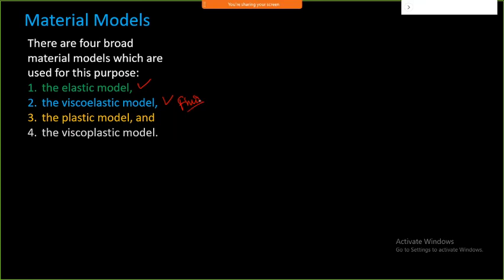Viscosity is a fluid property and it is related to fluid. That's what is called a viscoelastic model, a plastic model and a viscoplastic model. In viscoelastic there is a recovery. In viscoplastic there is no recovery. It shows us a kind of permanent deformation.